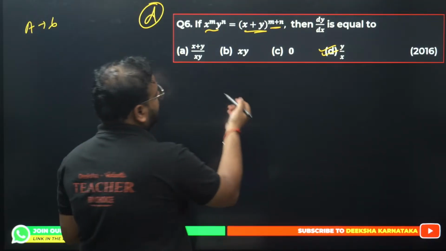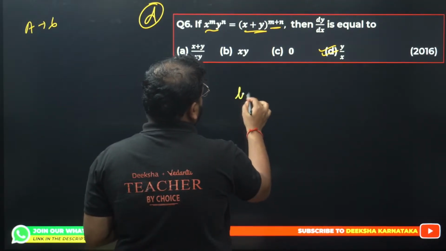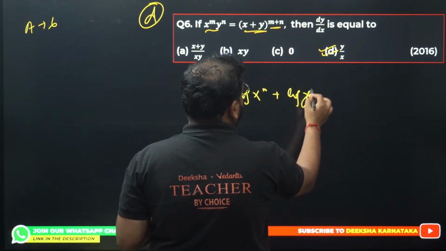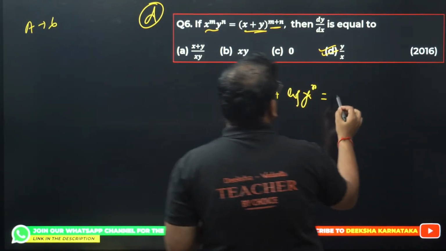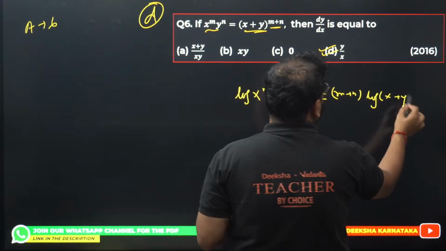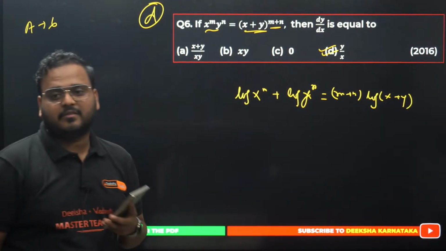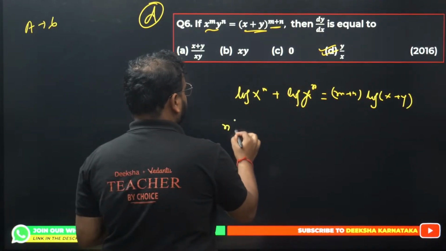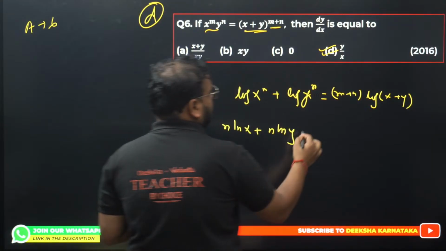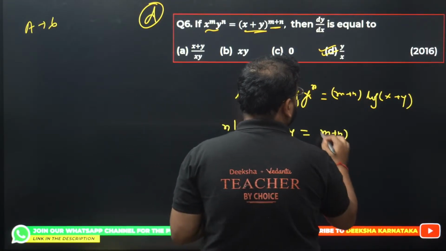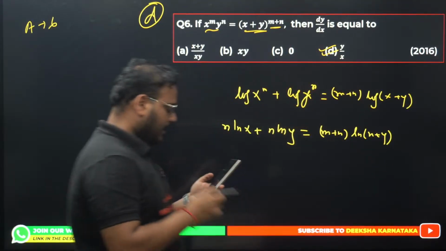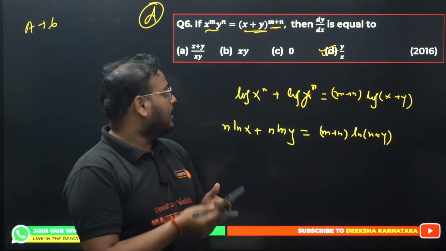How do you solve this question? Of course, you have to apply log on both sides. So you'll get log of x power m plus log of y power n, and over here you have (m plus n) log of (x plus y). Okay, so solve this derivative. You'll have this as m ln x plus n ln y equals (m plus n) ln (x plus y). If you solve this now, you'll have the answer as option D. Otherwise, in simple words, it's a trick actually.